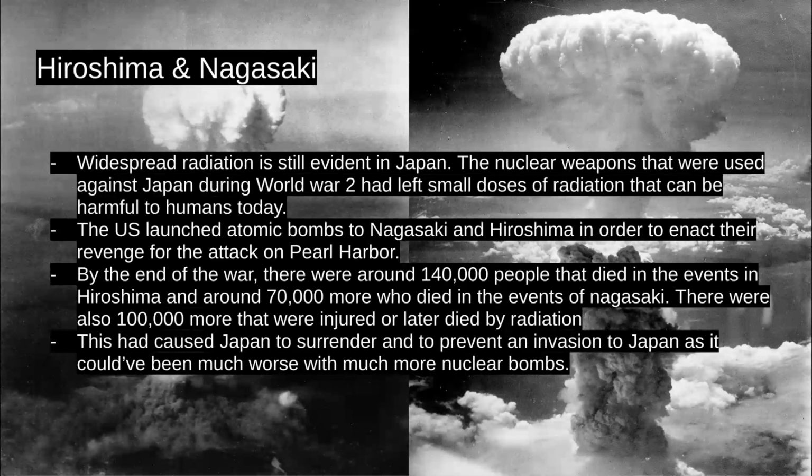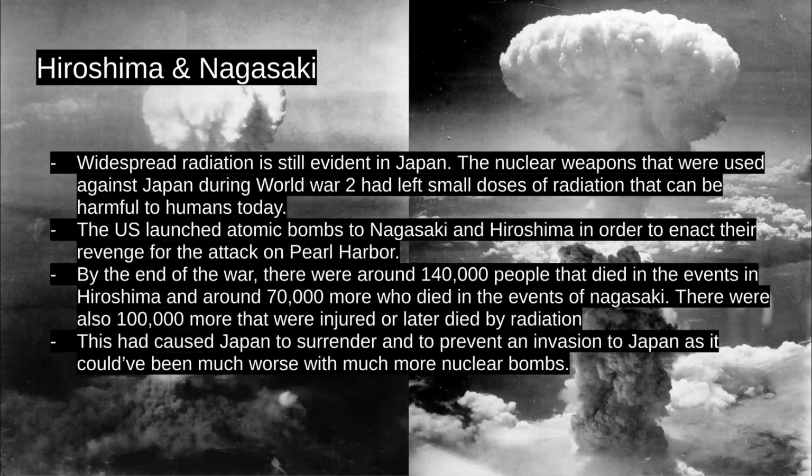Hiroshima and Nagasaki. The US launched atomic bombs on Nagasaki and Hiroshima in order to enact their revenge for the attack on Pearl Harbor. Widespread radiation is still evident in Japan. The nuclear weapons that were used against Japan during World War II left small doses of radiation that can be harmful to humans today.